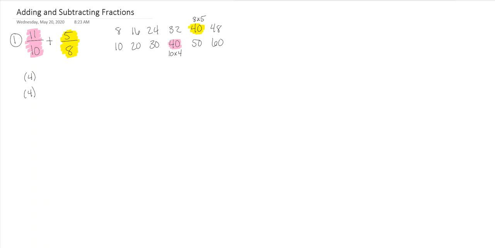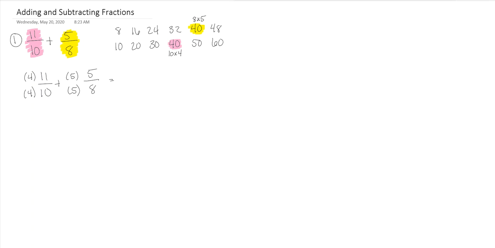So 4 on the top and the bottom times 11/10, and 5 on the top and the bottom times 5/8. What this will do is put 40 on the bottom of both of them, and then we can actually add them together.